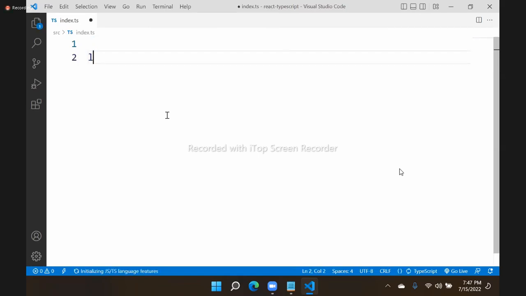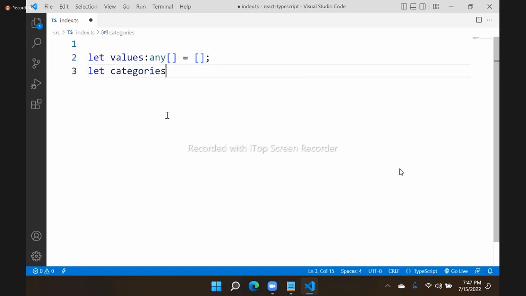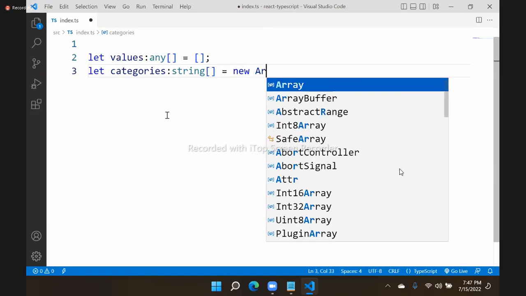I am saying LET values is an any type array, and we have the array meta character. Or LET some categories is a string type array, and here you can define the meta character, or you can say new Array.